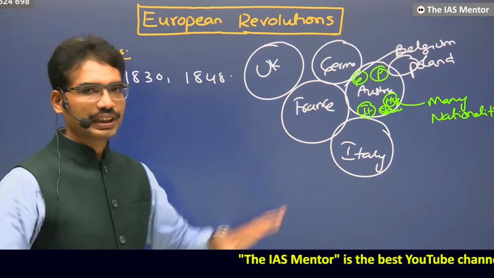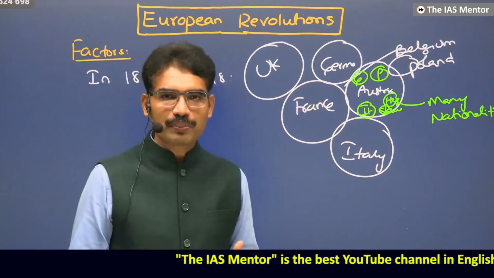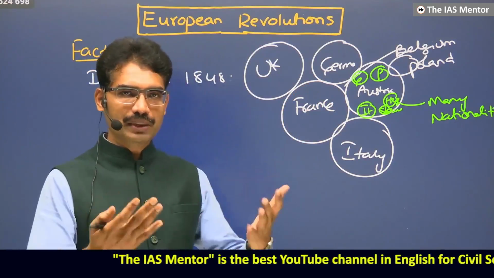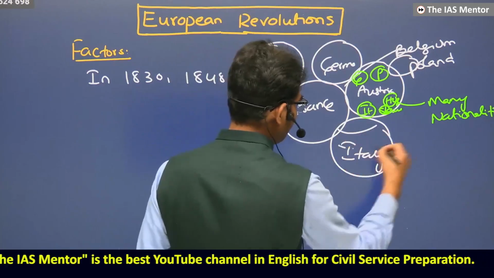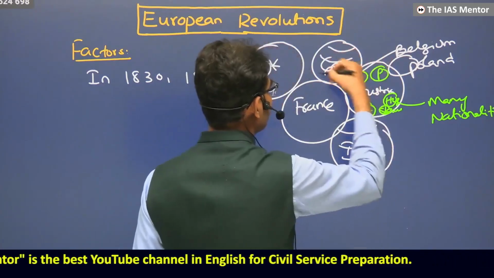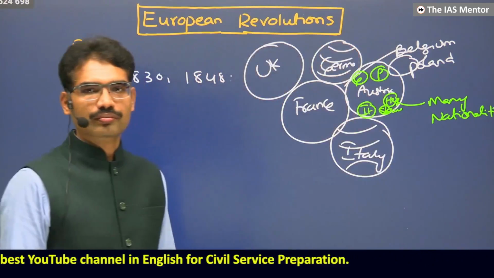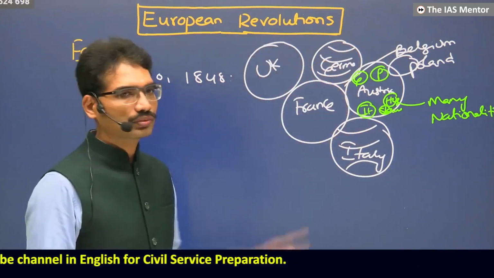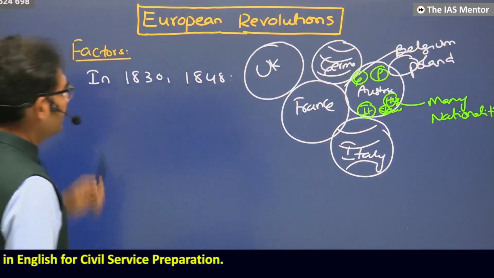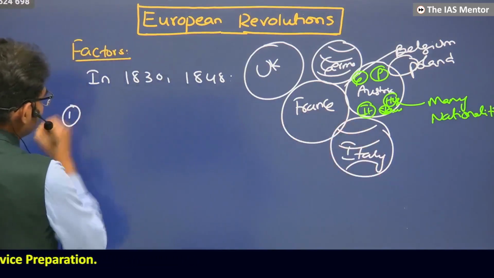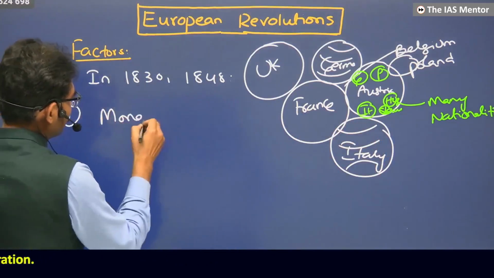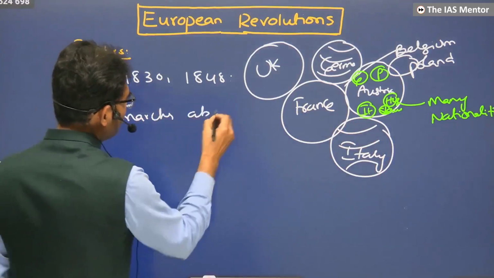Like France is a nation. Some people in Italy also wanted to become independent. When it comes to this, Italy itself was divided, Germany itself was divided. Divisions. Factors in 1830 and 1848, number one: monarchs, absolute.